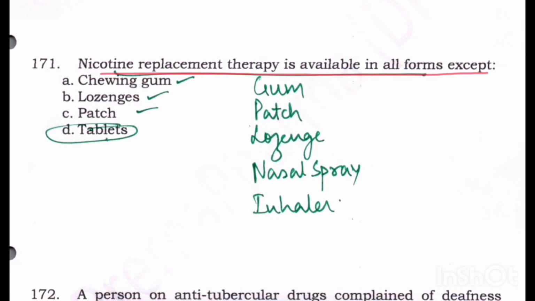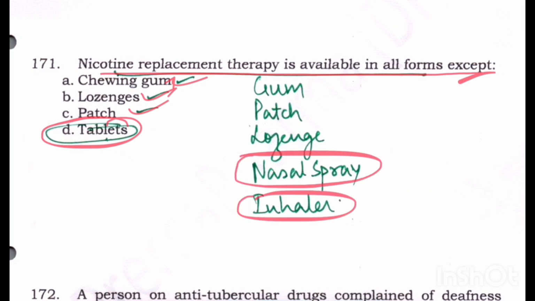Nicotine replacement therapy is available in all forms. Again, a question on nicotine. It is available as chewing gum, as lozenges, as patch. It is not available as tablets. It is also available as nasal spray and inhalers, but not as tablets.